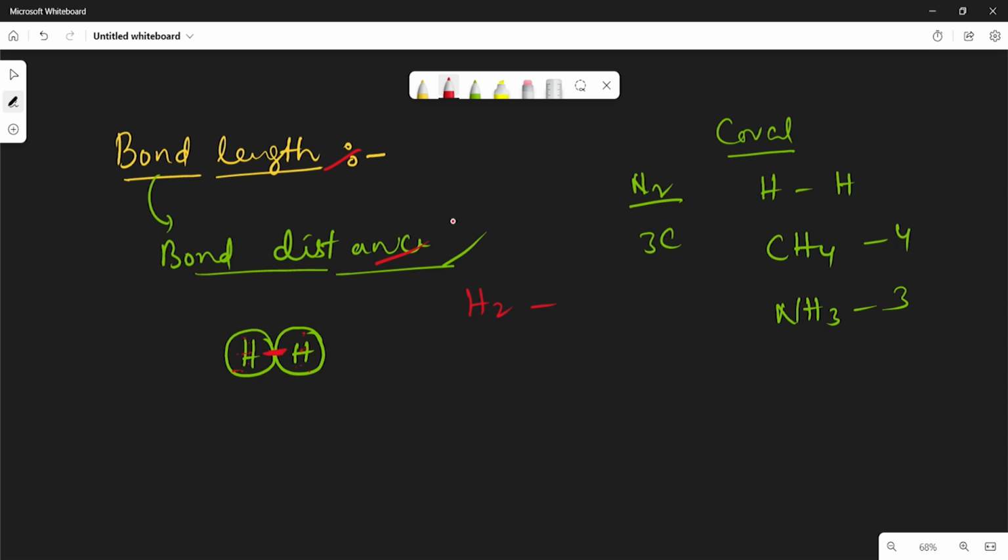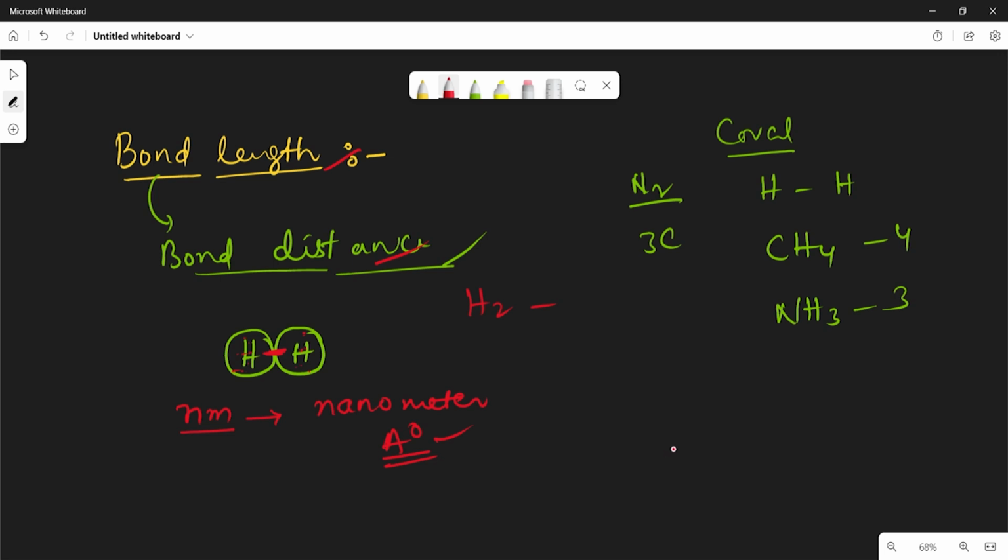Is it okay? Generally it is expressed in the units of nm, nm means nanometer, or angstroms, we know it as angstroms. So this is the unit for the bond length.